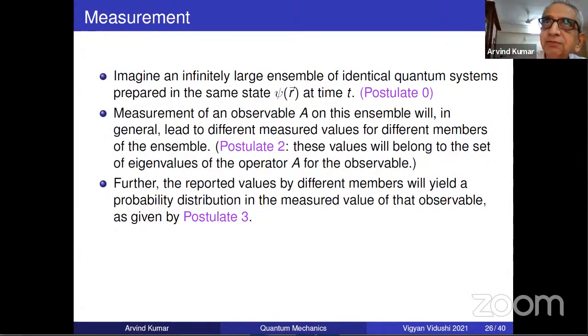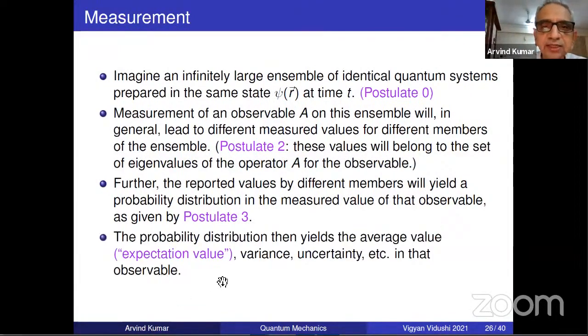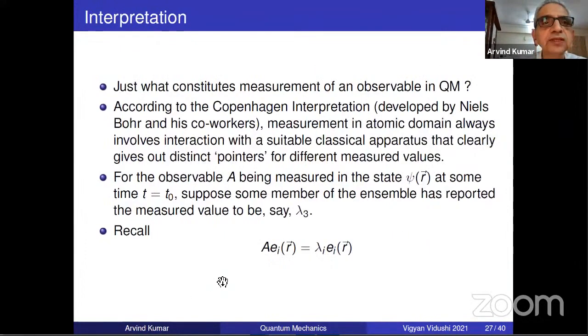So this ensemble will give you the probability distribution. Just one member of the ensemble will give you just one value. You won't know what it is. You can't predict what value it will get. As you know, if you throw a coin, you don't know what you will get. You have to throw many coins to see the probability, and so on. So that is the point. The probability distribution then yields the values.